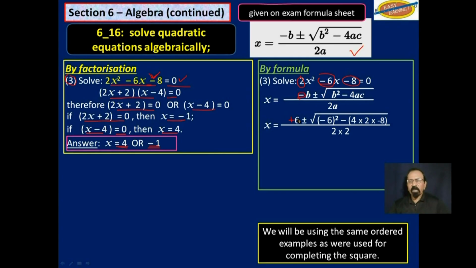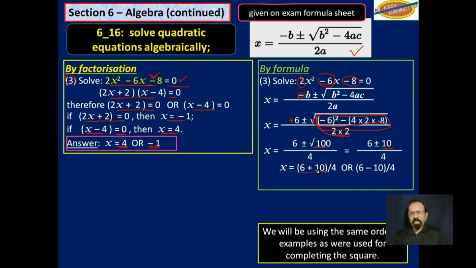You have to be very careful with these signs. And when you work that out, you get 6 plus or minus the square root of 100. That is to say, all of this under the square root sign will be 100. Still have to divide by 4. So 6 plus or minus 10 over 4.